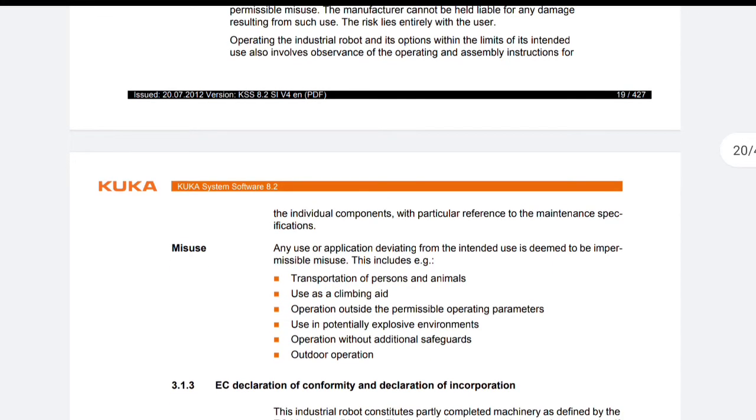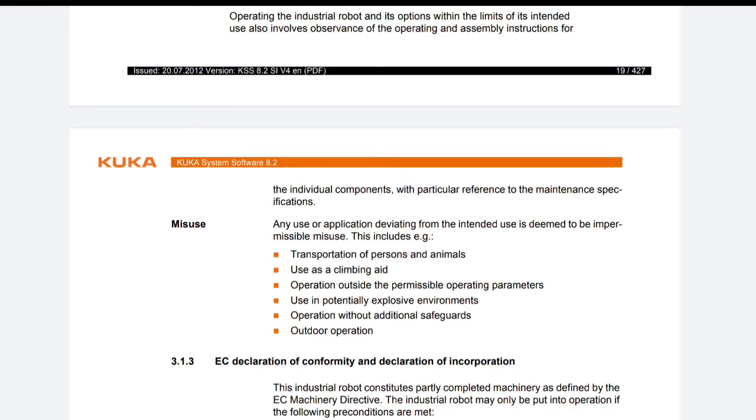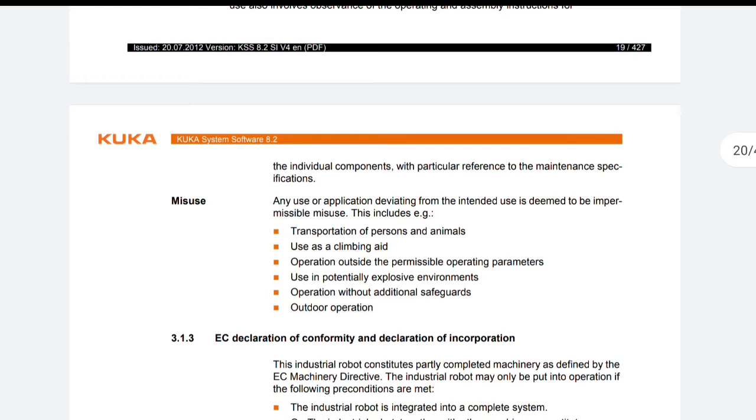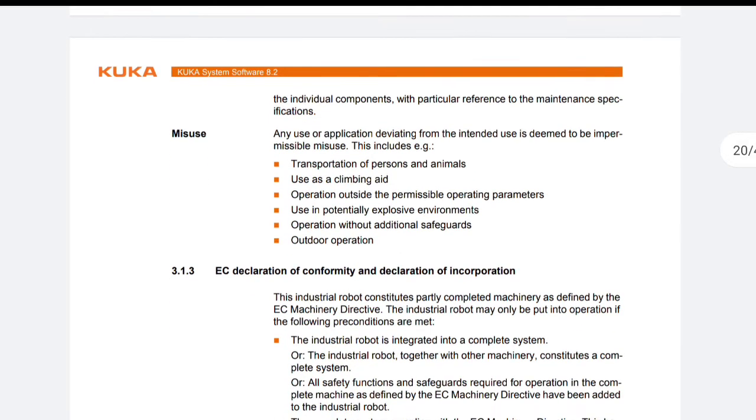This industrial robot constitutes partly completed machinery as defined by the EC Machinery Directive. The industrial robot may only be put into operation if the following preconditions are met.